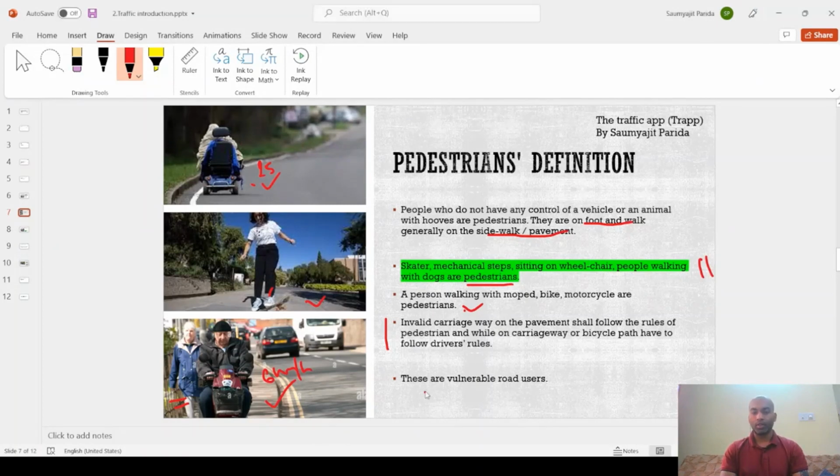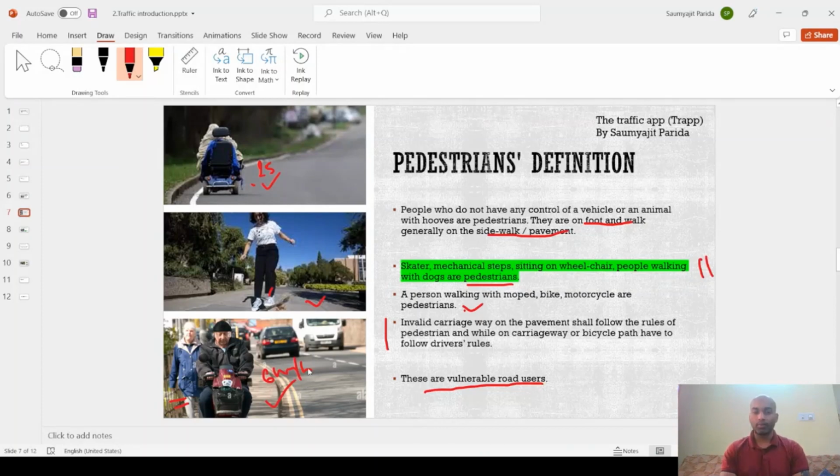Okay, the pedestrians are also called vulnerable road users. So one can expect two or three questions from this part. Very important to understand. Please bear in mind, you have to understand who is called a driver and who is called a pedestrian.